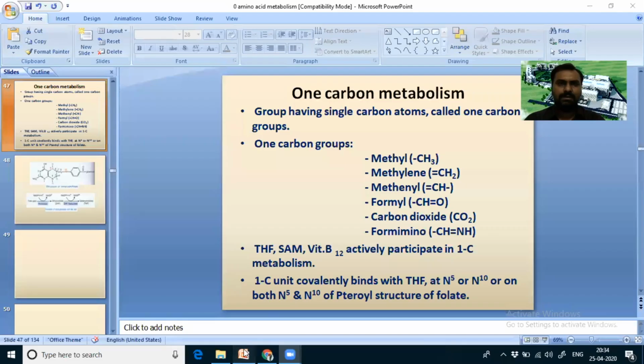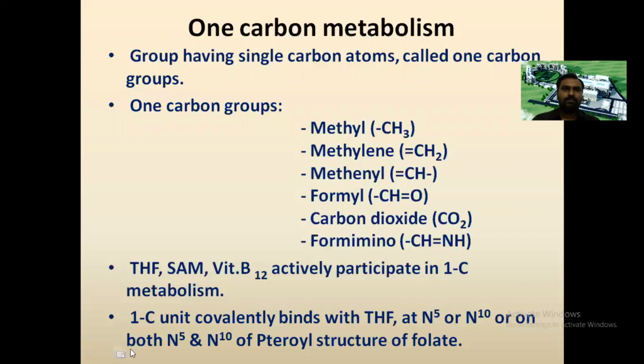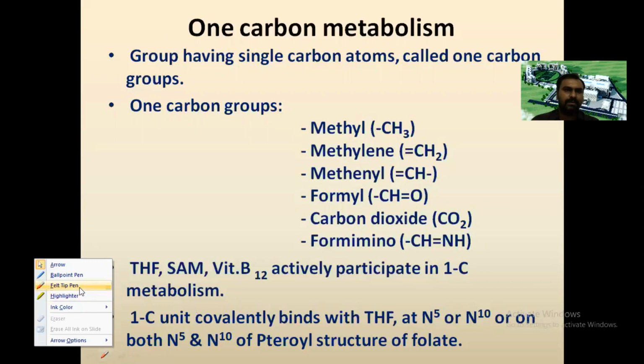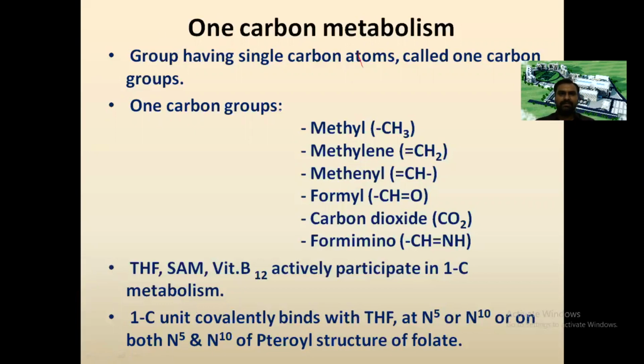Today I am going to discuss a very important topic called one-carbon metabolism. So I am just now sharing the screen. So, what is one-carbon metabolism? What are the substituent groups which have one carbon? Methyl, which has a CH3 group, methylene, which has a CH2 group, methenyl, which has a CH group, formyl, CHO, carbon dioxide, and formimino. Groups having a single carbon atom are called one-carbon groups.